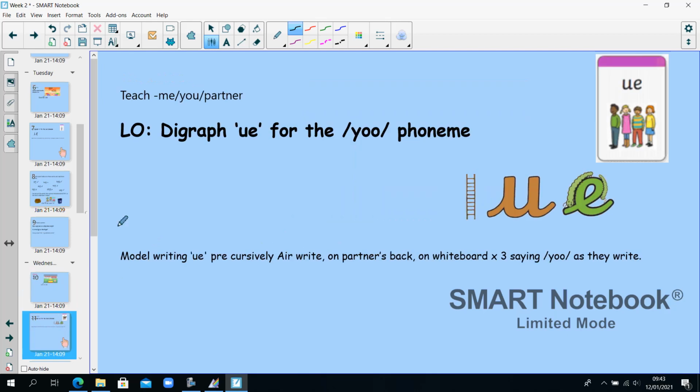Our new digraph today is UE for the U phoneme, as in Q. U, E. I want you to practice air writing that and then writing it on your whiteboard saying U as you write.